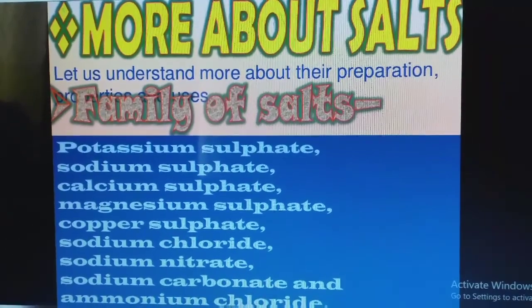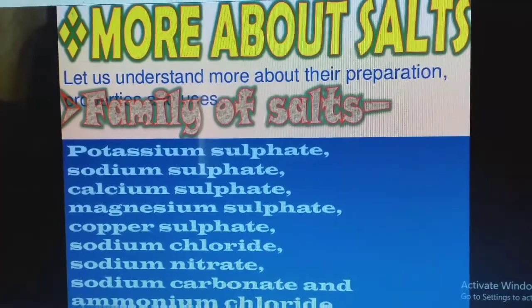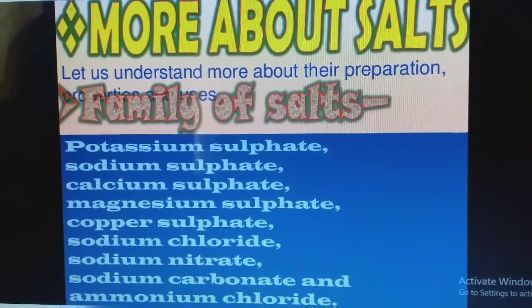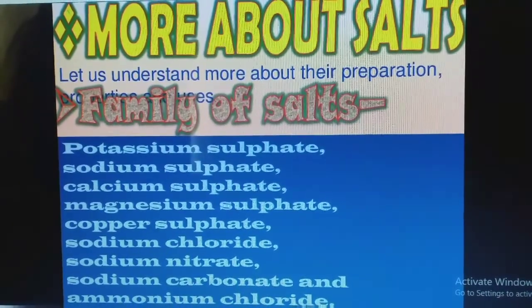We will discuss salts. How do we get salts? We get salts from acid and base. Whenever acid is mixed with base or base mixed with acid, we get salt plus water. The name of that reaction is neutralization.